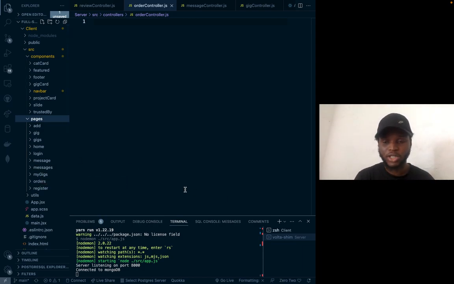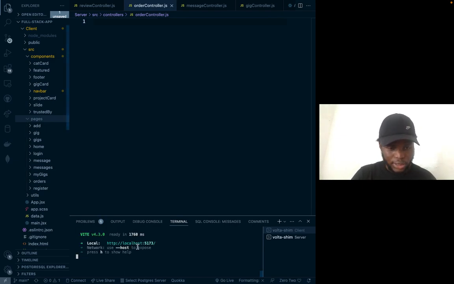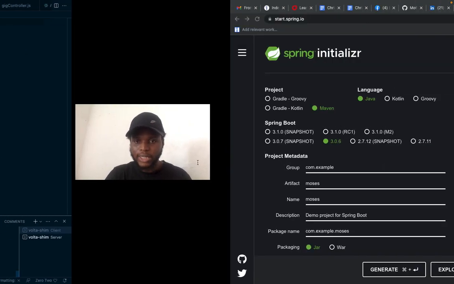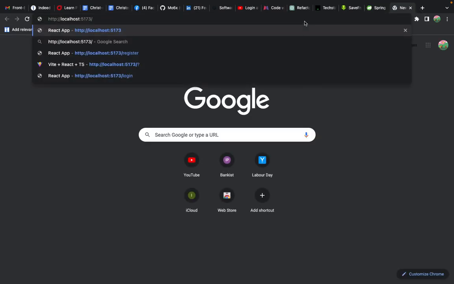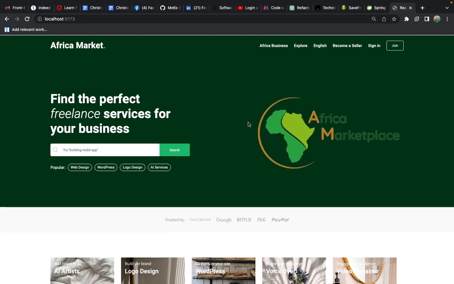Moving on to my front end, let me just show you guys what it looks like. Although I'm using Vite, it's React, but I'm using Vite. So let me run npm run dev. If I hit enter, let's see. Let's copy this URL and paste it in our browser to see what it gives us, and hit enter. Let's wait for it to load. Okay, yeah, so this is what our front end looks like.